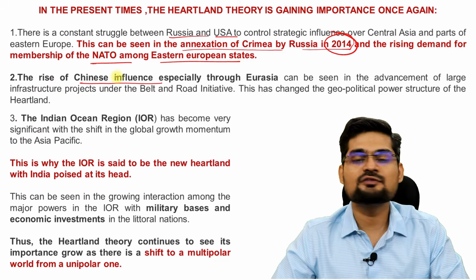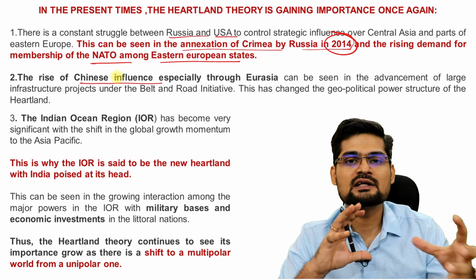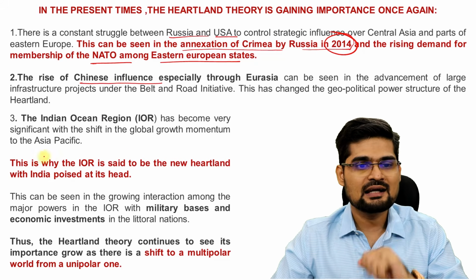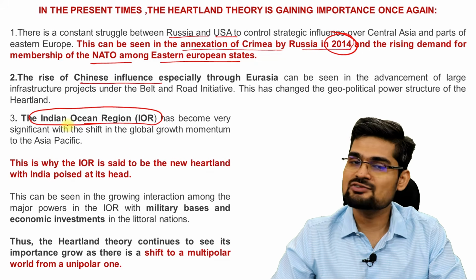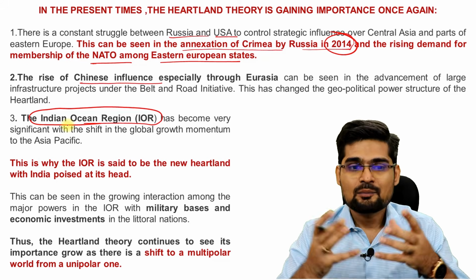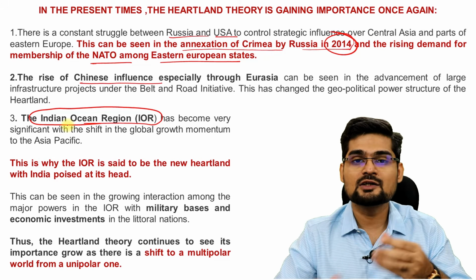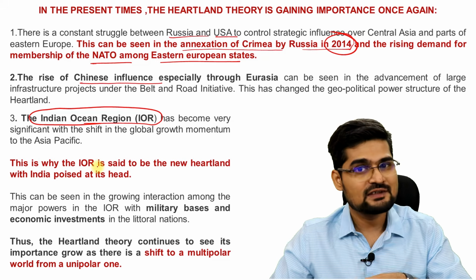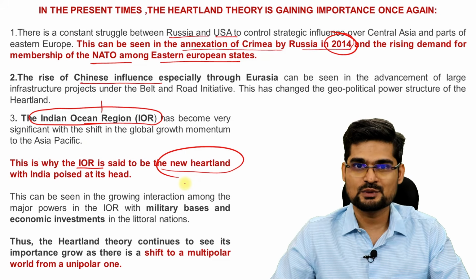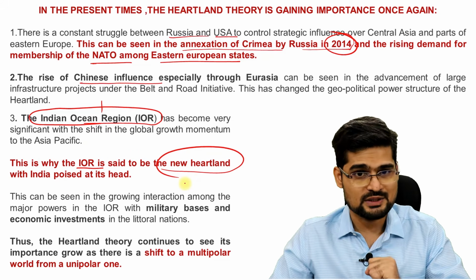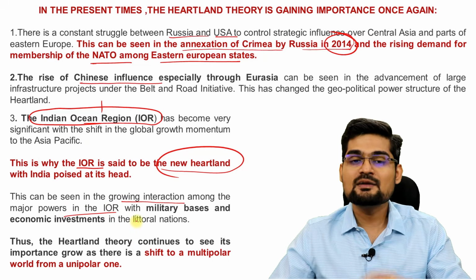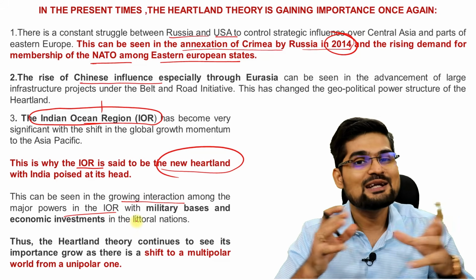Then rise of Chinese influence has led to creation of a different sort of power alliance in the world, especially through Eurasia, if you observe, right? Then Indian Ocean region has gained strength, right? So it's no more part of the outskirt or, you can say, the outer crescent, but it has become a really important regional unit in terms of global growth, global trade, Asia Pacific region. This is why IOR, Indian Ocean region, is said to be the new heartland of this world, because it is controlling world's trade virtually now, right? So this can be seen in growing interaction among major powers here as well, right? Everybody wants economic investments in Southeast Asia, in Indo-Pacific region now, right?